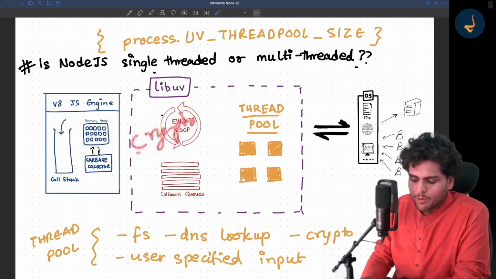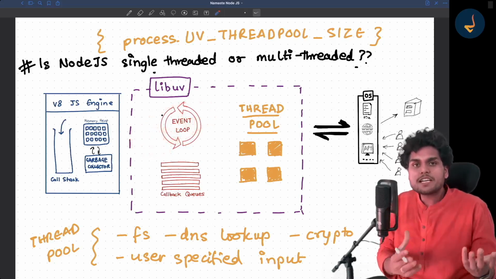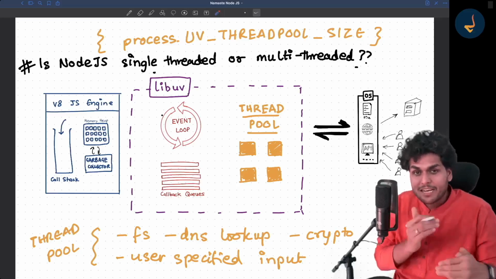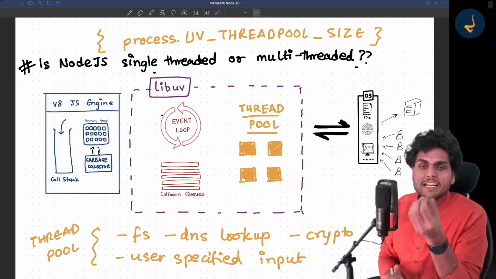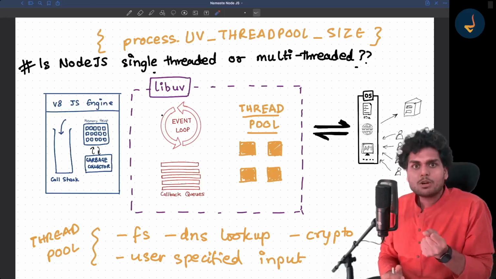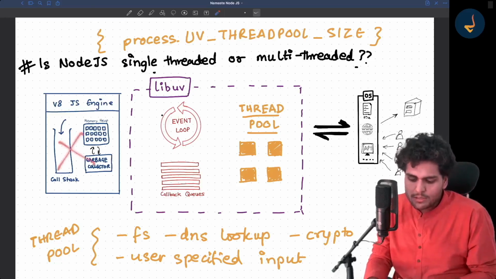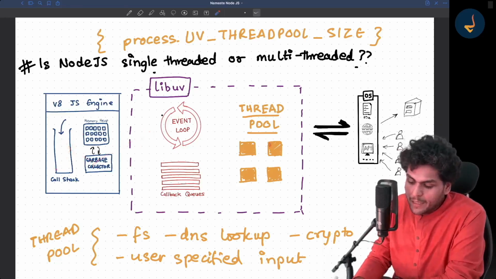Crypto functions are huge in themselves. Basically, they are complex algorithms which need to run. Suppose you are encrypting a password, it takes a lot of effort, right? So you cannot do that on the main thread. We don't want to block it. So we offload it to libuv, and libuv uses one of these threads in the thread pool to implement crypto.